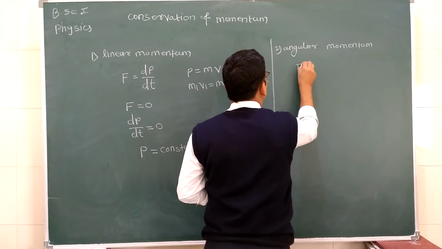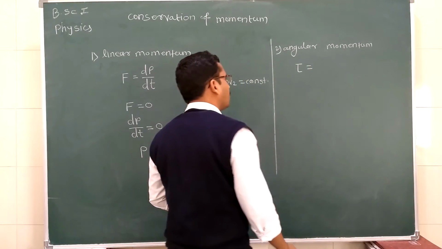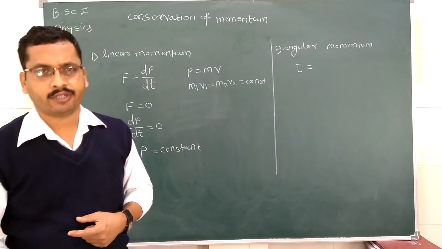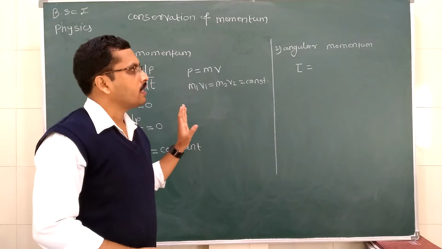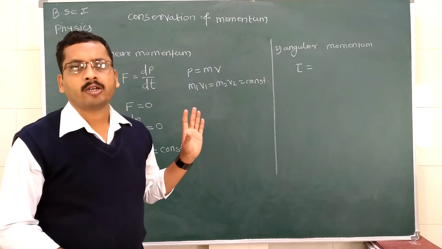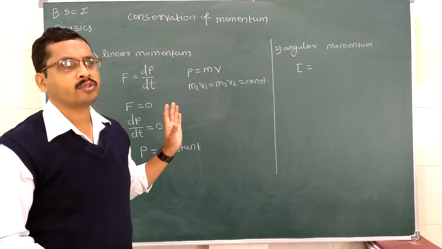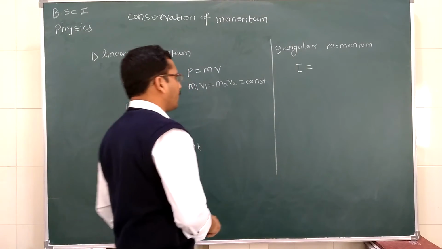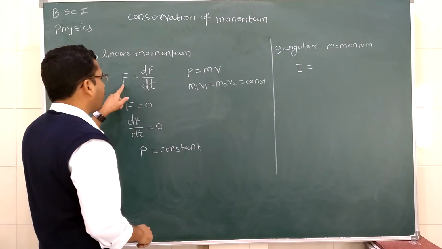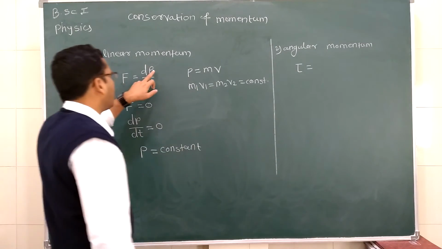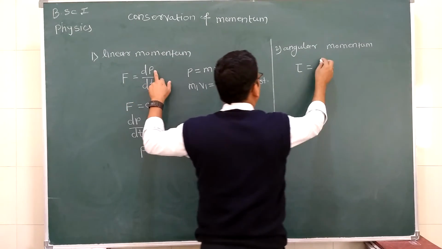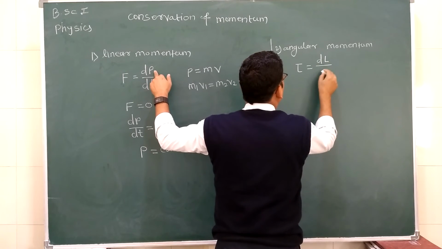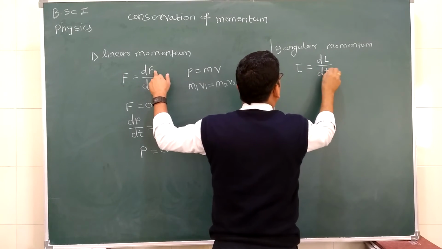What is torque equal to? Torque is nothing but the combination of two forces separated by a finite distance. Torque is the product of force multiplied by perpendicular distance. In the same way that F is replaced by torque, linear momentum is replaced by angular momentum, which is equal to L. So it is tau is equal to dL by dt.